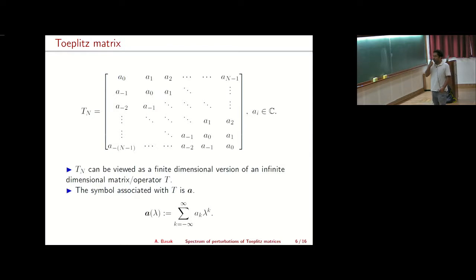Okay, so note that I can view this T_n as a truncation of an infinite dimensional Toeplitz operator. You can think of this as an n by n truncation, or n by n projection, of this infinite dimensional Toeplitz operator, and that also comes with a symbol. I will say that this a, with which you define this matrix T_n, is the symbol associated with this Toeplitz matrix or Toeplitz operator, where a is this infinite sum running from negative infinity to infinity of a_k lambda to the k. So each Toeplitz matrix comes with its own symbol. If you give me a symbol, then I can define a Toeplitz matrix.